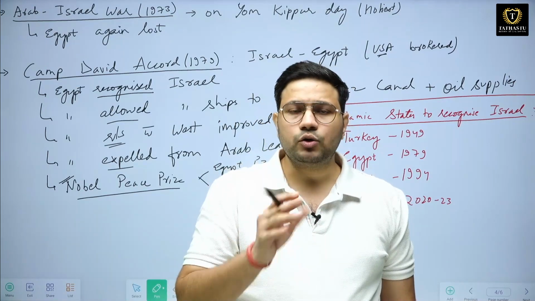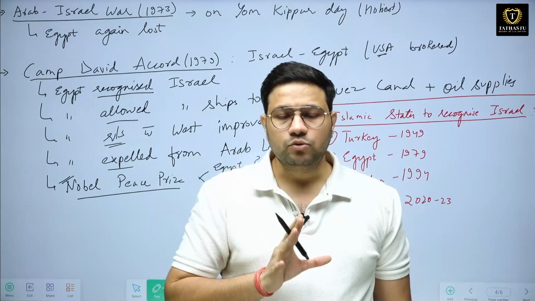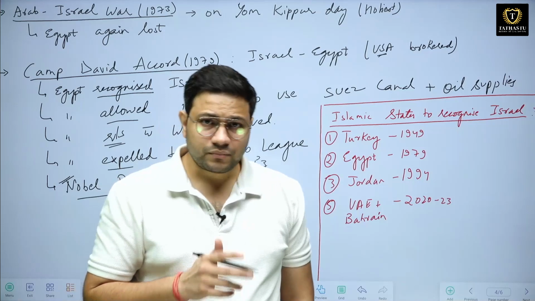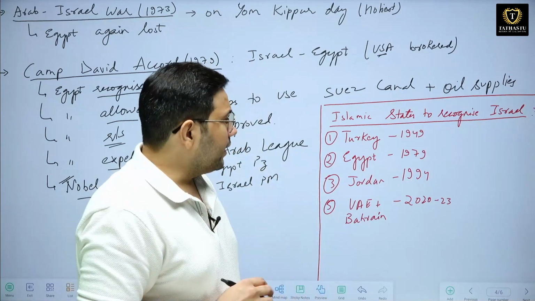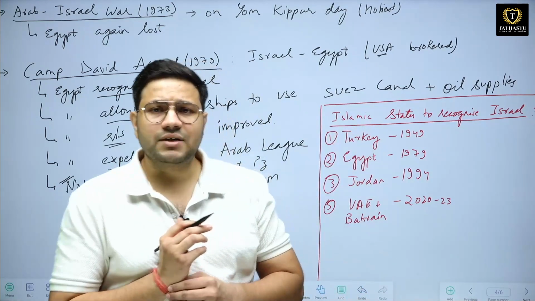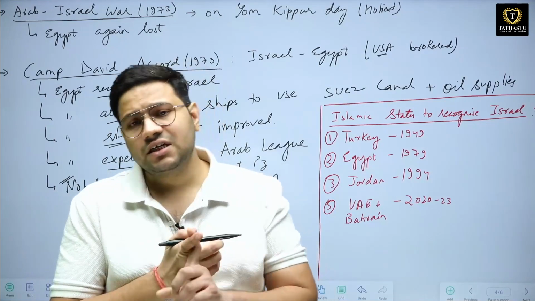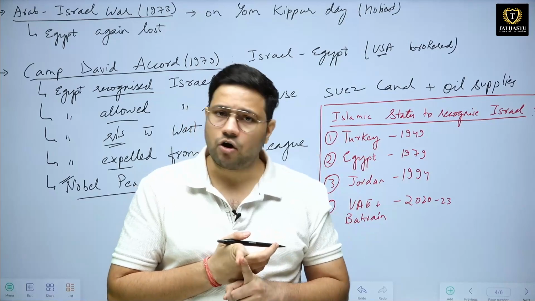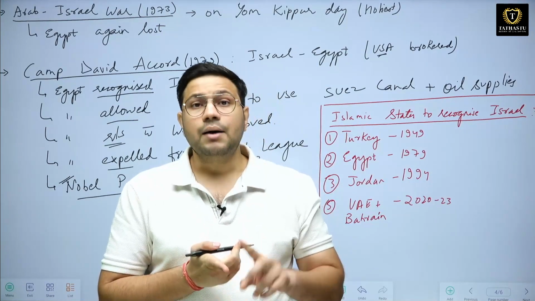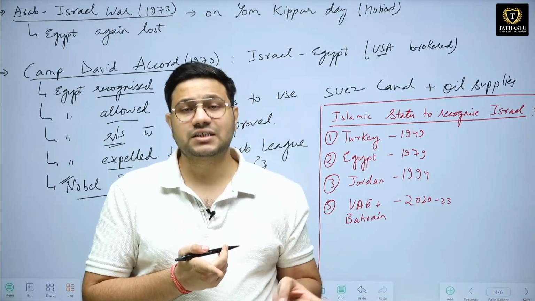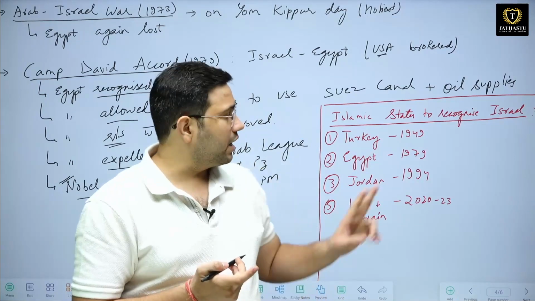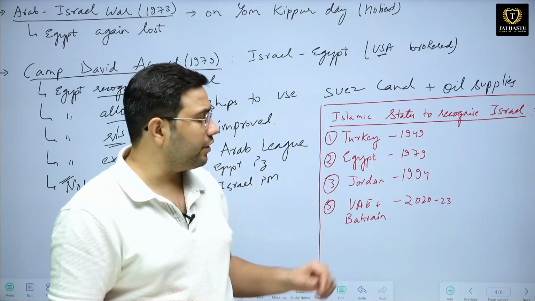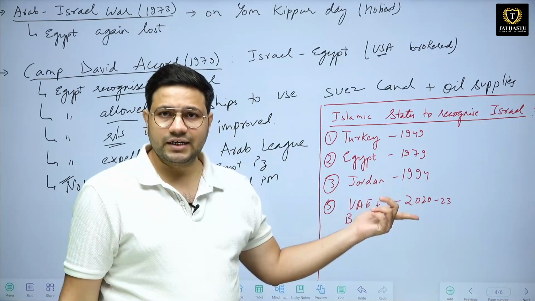Now, this is very important to build our foundation with respect to Israel politics and Middle East Asia politics. Another important thing is: who are the Islamic states who have recognized Israel? The first such Islamic state was Turkey, which recognized Israel in the year 1949. But Egypt was the second Islamic state and first Arab state to recognize Israel, in the year 1979. The third country, or the second Arab country, was Jordan in the year 1994.